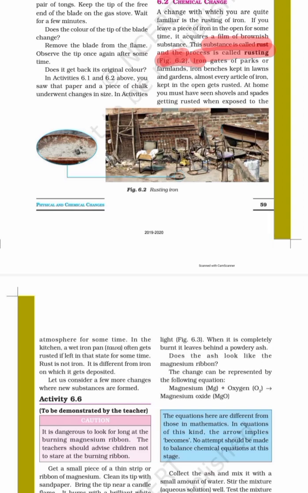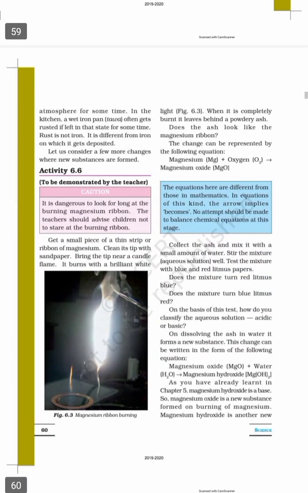At home, if you have any old iron thing and you keep it outside, it will rust due to the atmosphere, especially in the rainy season. If you take a wet iron pan, that is a tawa, and leave it for some time, it will get rust. If you put your tawa away in a hot condition, it will also get rust. So that is the chemical change.